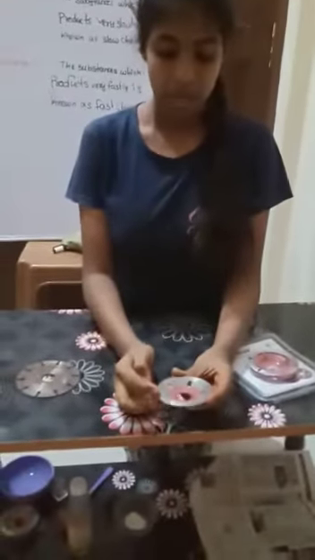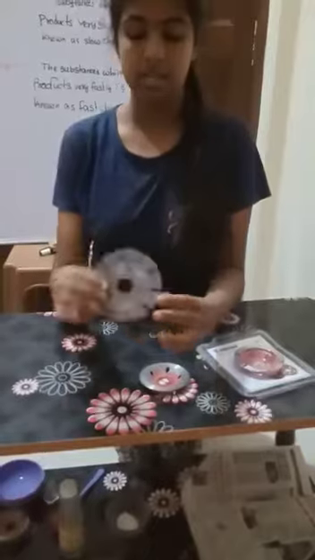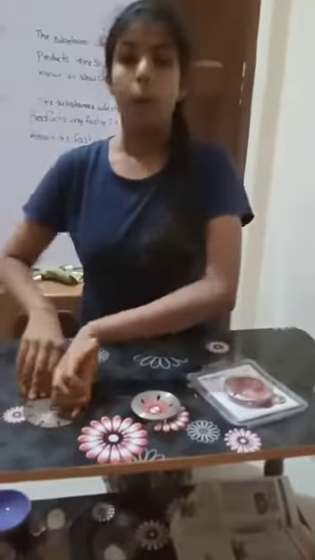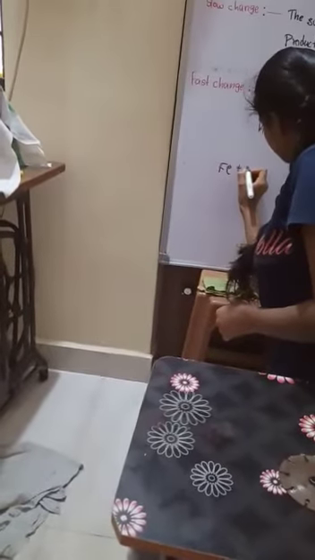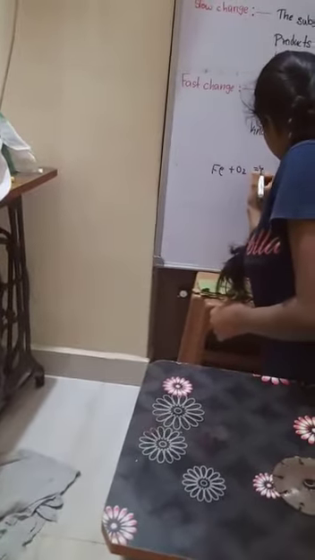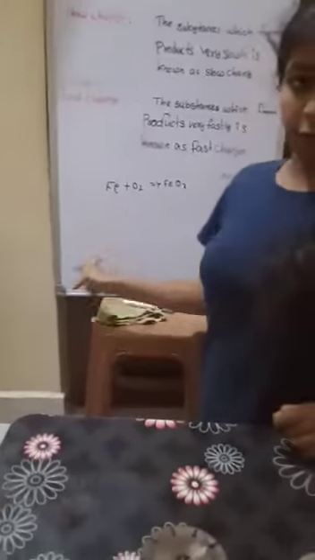Now the first stage of rusting of iron is like this. First the iron is like this. Later when it combines with oxygen, we can see a bit of rust, and at the third stage it is totally rusted. Why does rusting happen? Rusting happens when oxygen combines with iron. This is the chemical formula. Iron is known as Fe, ferrous. This is the Latin word.